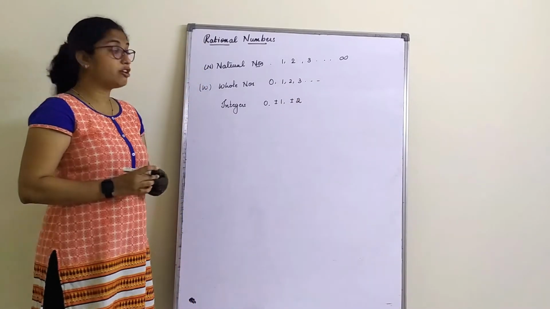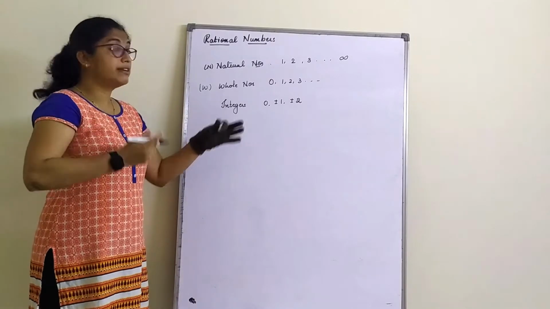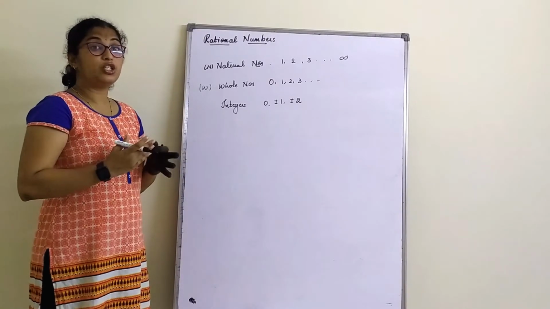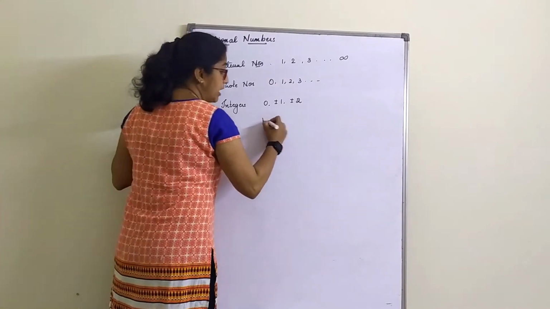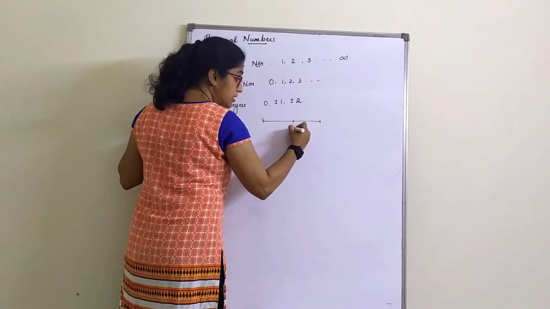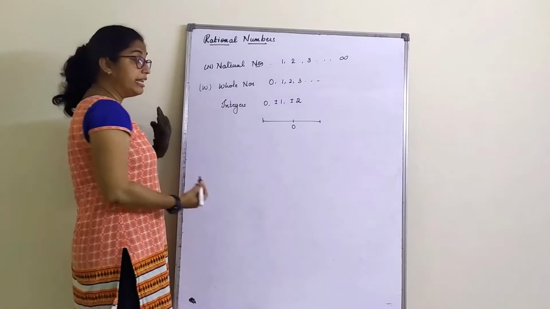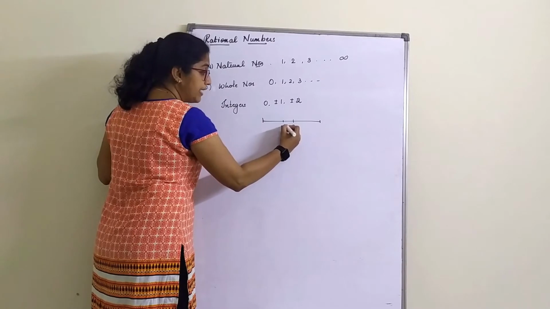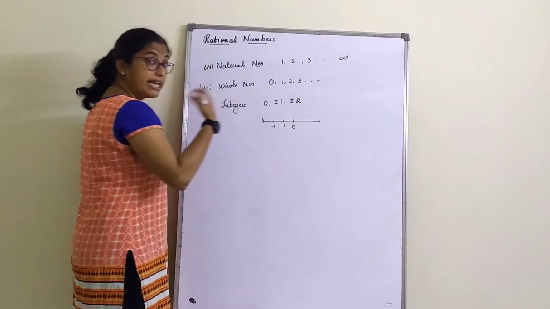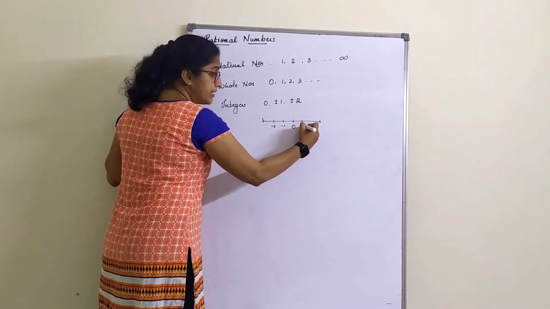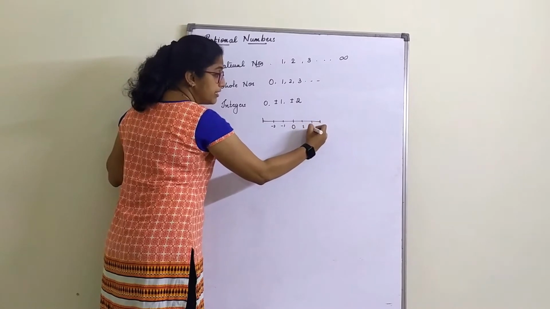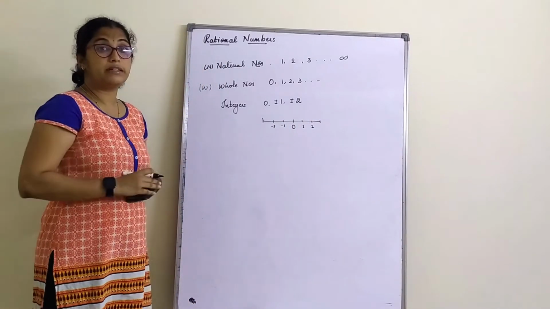If you recall, we represented integers on a number line. This is 0. On your left hand side, whatever you read are negative numbers. On your right hand side, whatever you read are the positive numbers.